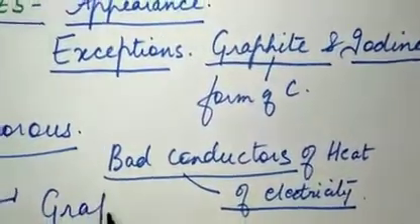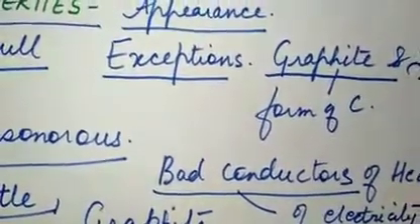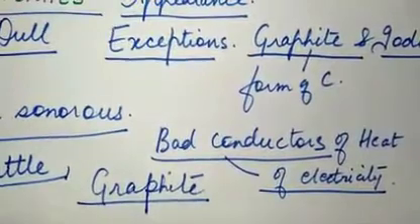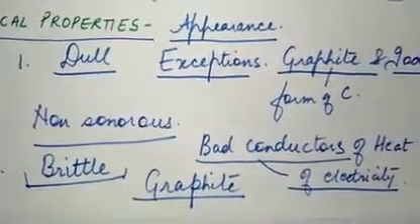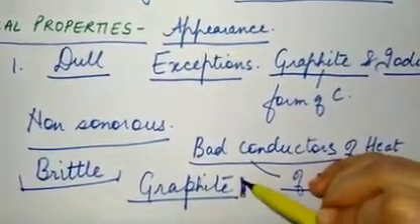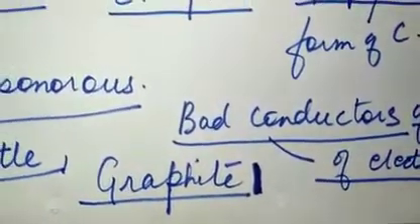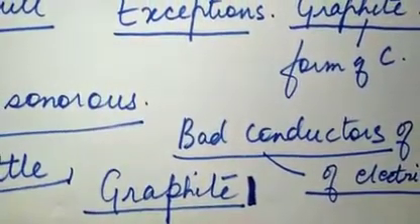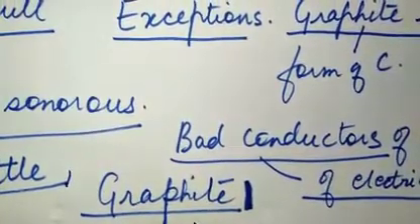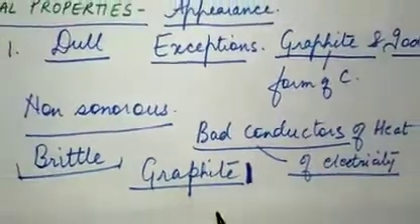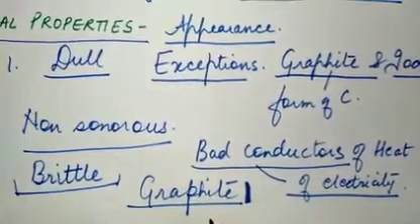graphite. Graphite is a form of carbon, and you must have seen a carbon rod in the cell, in the batteries which we use. If you have ever broken a cell, you must have seen a black colored rod in it. That black colored rod is a graphite rod, or you can say a carbon rod, inside the cell. If you have any unused cell at home, you can break it and see the carbon rod in it. Graphite is a good conductor of electricity. All the non-metals are bad conductors of electricity, but graphite is an exception, and that is why those carbon rods are used in the cell or the battery which we use.